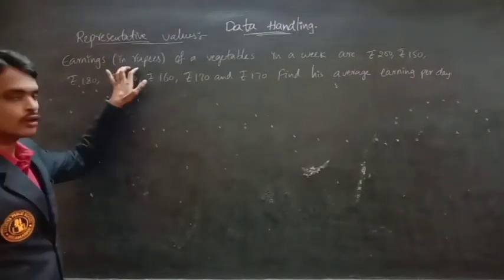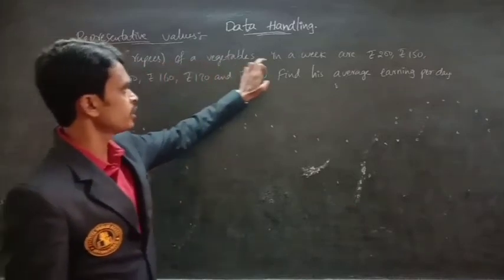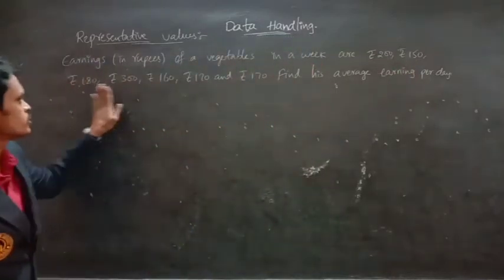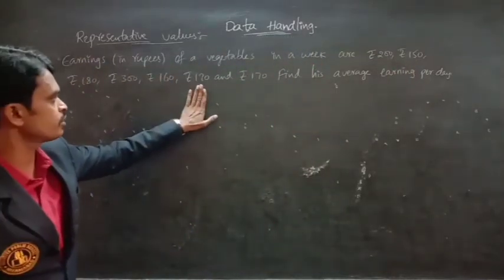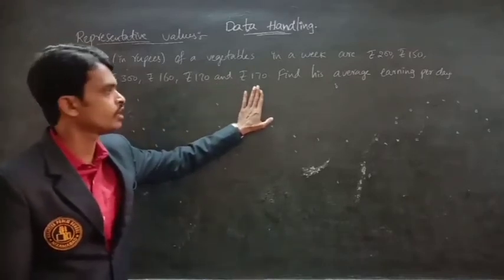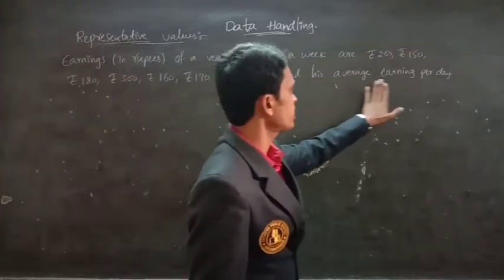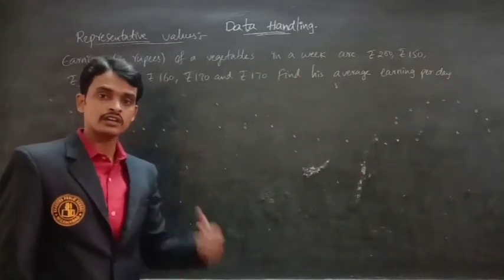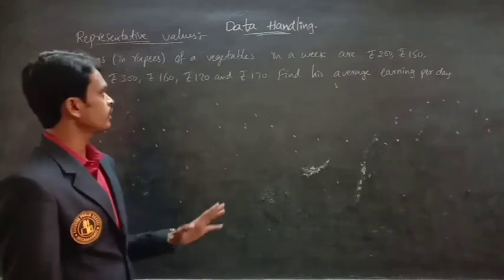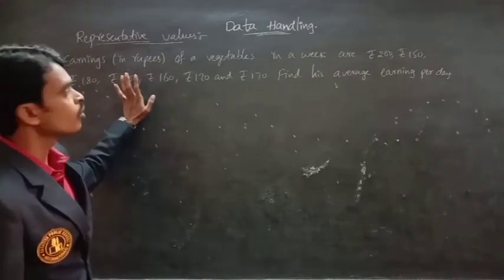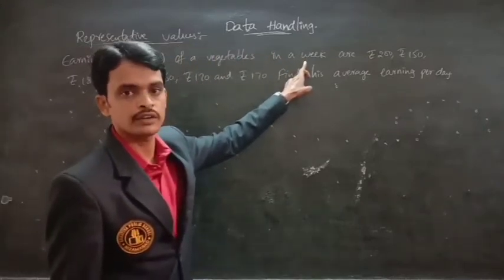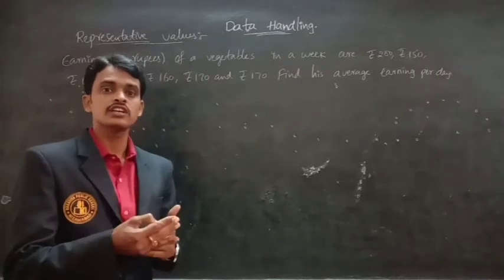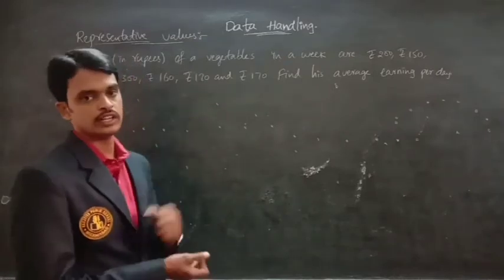The earnings in rupees of a vegetable vendor in a week are 200 rupees, 150 rupees, 180 rupees, 300 rupees, 160 rupees, 170 rupees and 170 rupees. Find his average earning per day. The earnings for the total week are given as daily values, so we have to find the average earning.